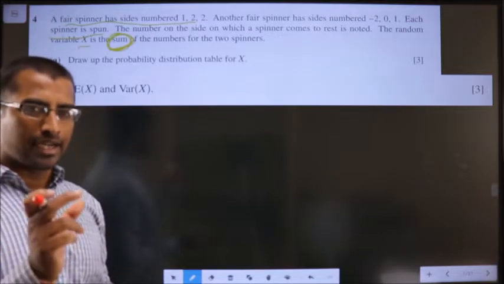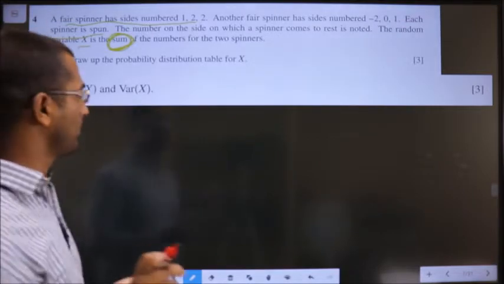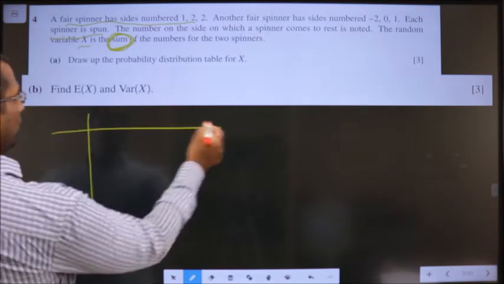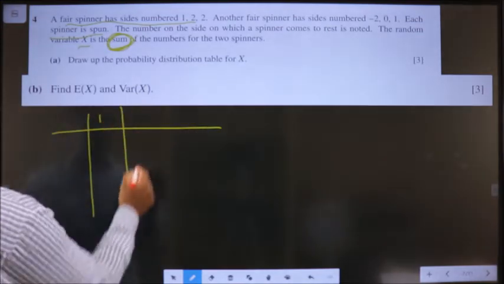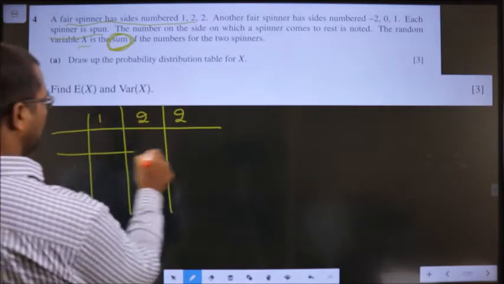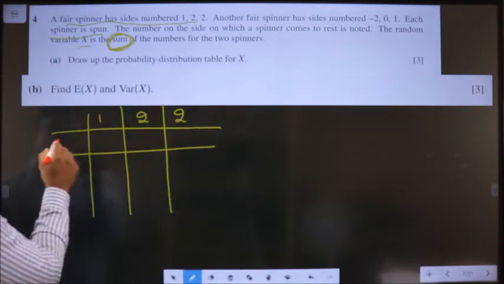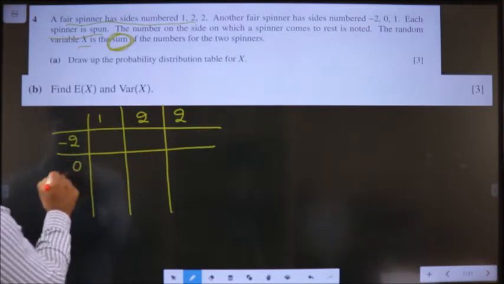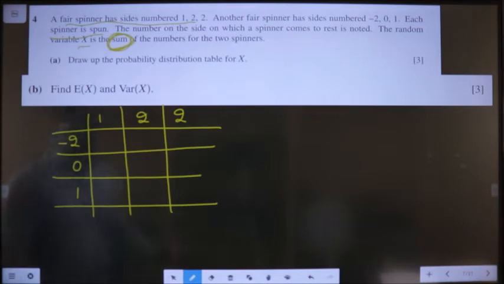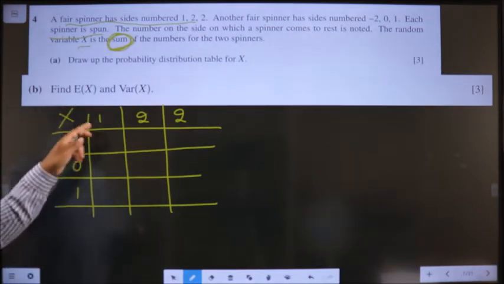For that we should write a two-way table. Write all the options of the first spinner over here, 1, 2 and 2. And the second spinner numbers are -2, 0 and 1. Now, to get x, add these two.